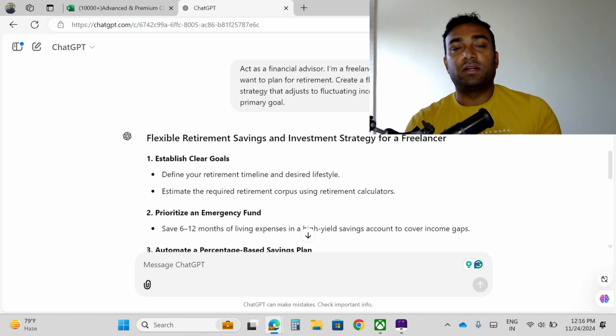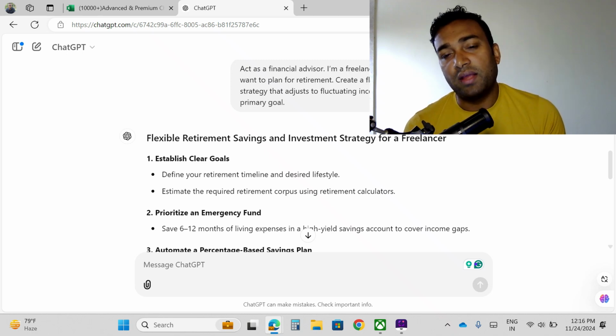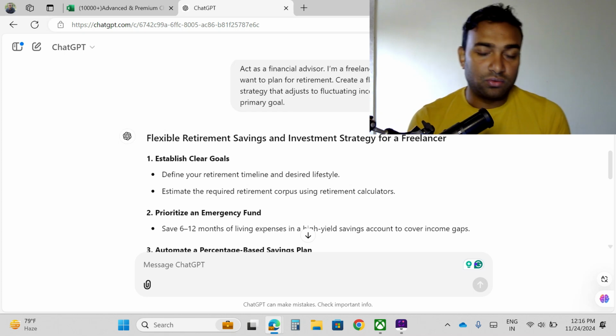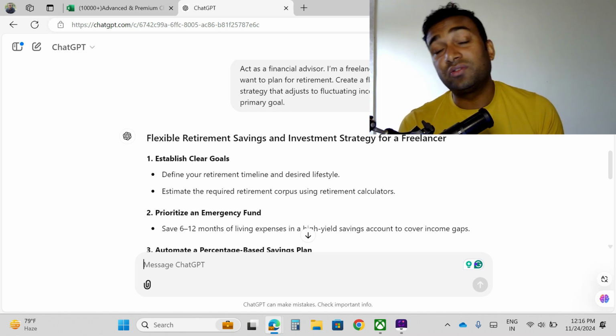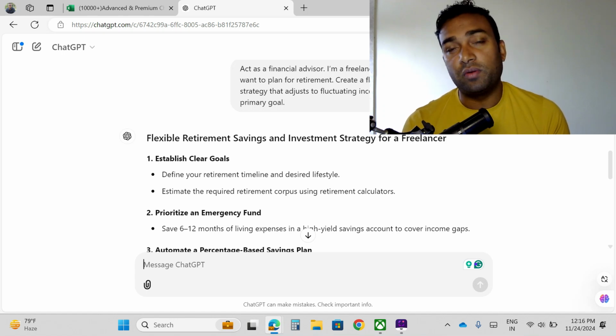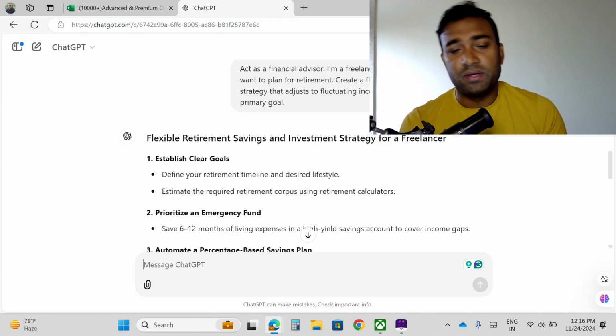Suppose I'm a freelancer and I don't get an average or high income, so I am getting fluctuating income. So I need to plan something so that over the next 2 years, 5 years, or 10 years, I can save some money for emergency purposes, for survival purposes.